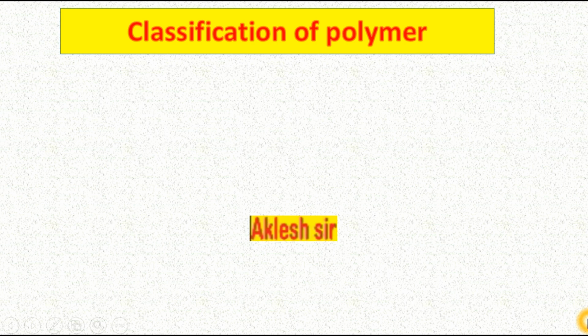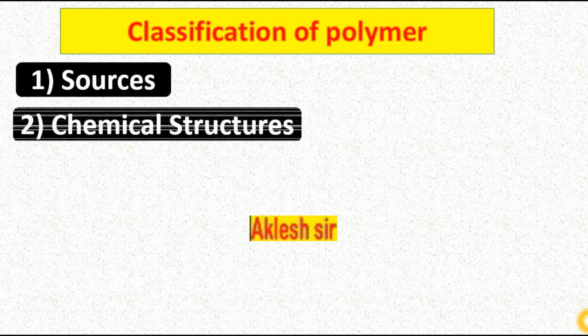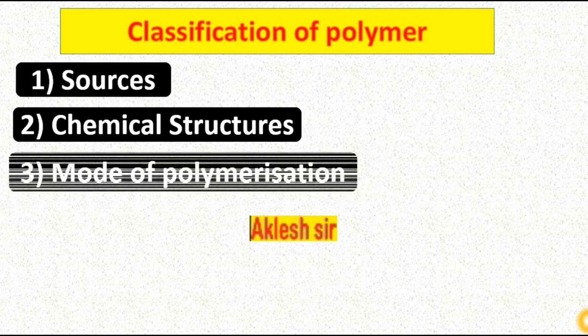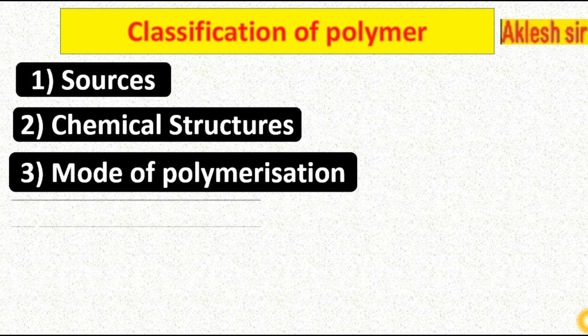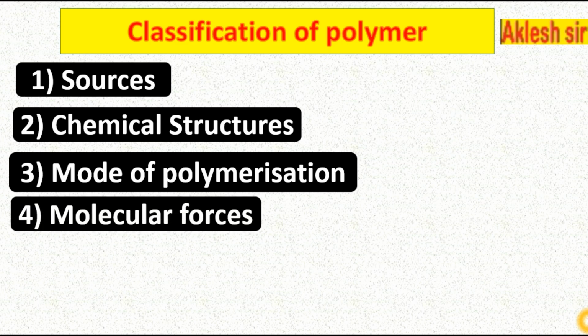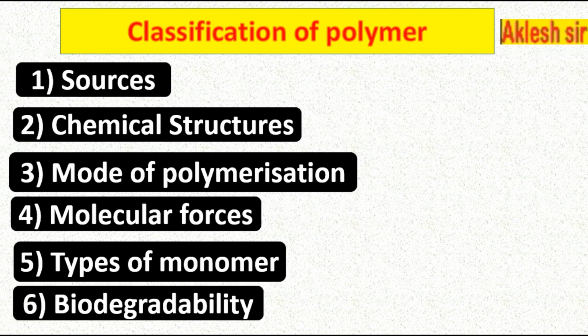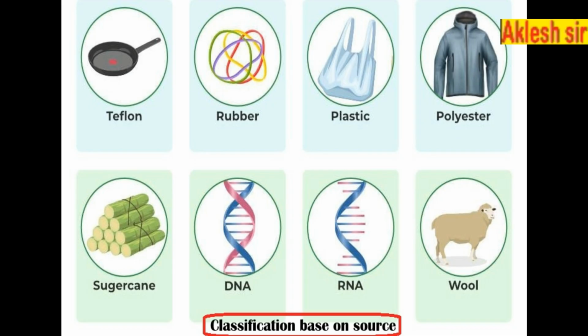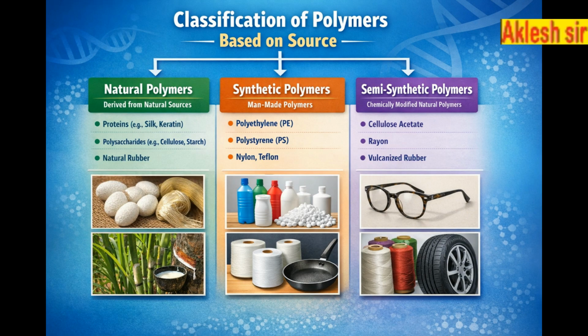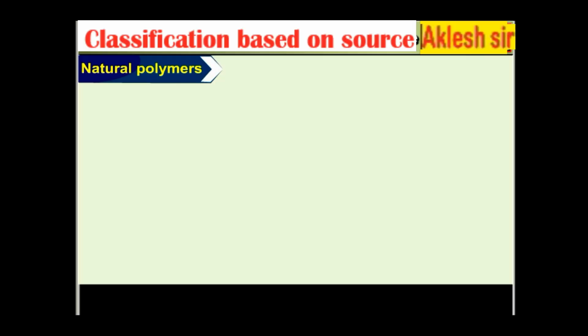Classification of polymers. Polymers are classified in a number of ways on the basis of their source, chemical structures, mode of polymerization, molecular forces, type of monomers, and biodegradability. Learn about classification based on source. Polymers are classified into three subclasses as given below. A. Natural polymers.